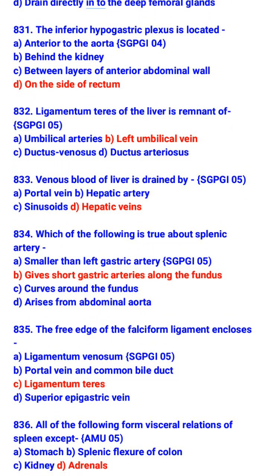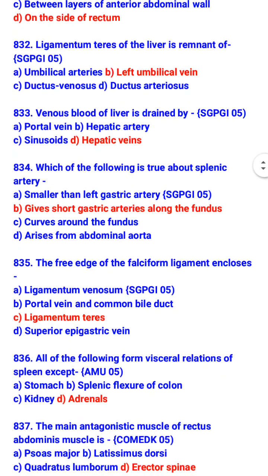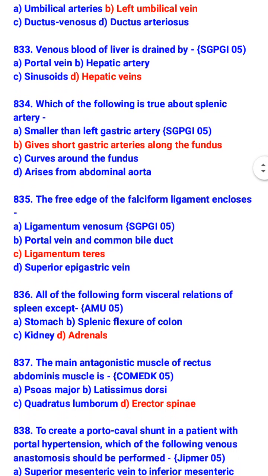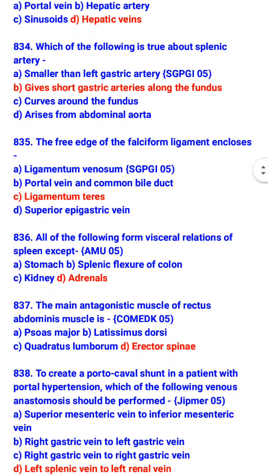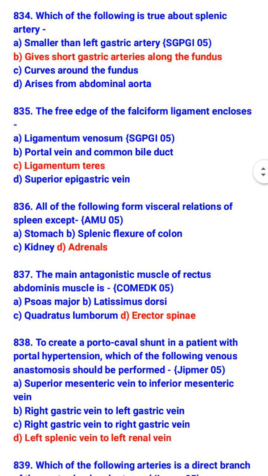Which of the following is true about splenic artery? It gives short gastric artery along the fundus. The free edge of the falciform ligament encloses ligamentum teres. All of the following form visceral relation of spleen except adrenals. So what are the visceral relations of spleen? Stomach, splenic flexure of colon, and kidney.